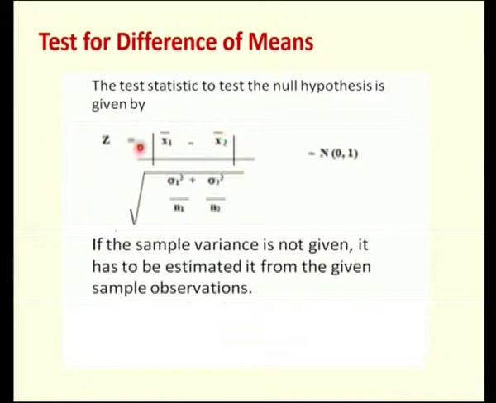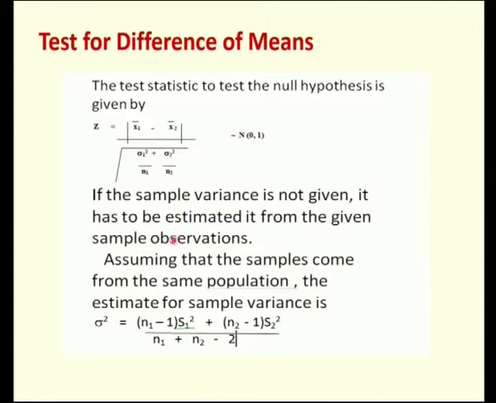The procedure of any testing of hypothesis is to frame the test statistic. So, what we have done is we have framed a test statistic for the null hypothesis which I previously stated. If the sample variances are not given, so if you see in the test statistic you have sigma 1 squared and sigma 2 squared. If sigma 1 squared and sigma 2 squared are not known, then we can replace them by the sample variances.